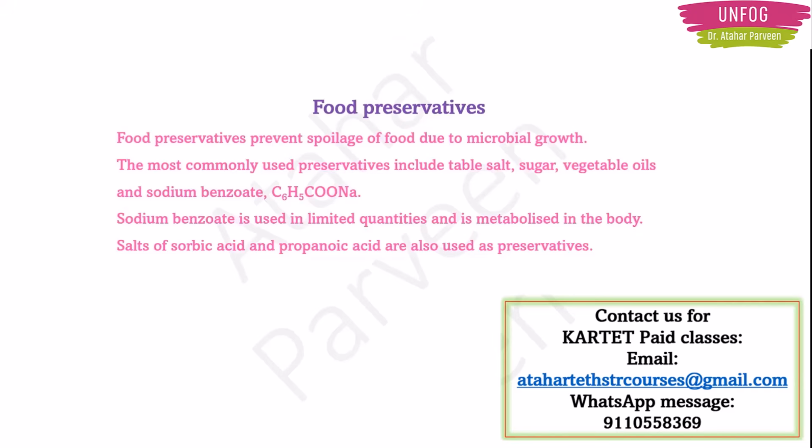Now let's talk about food preservatives. Chemicals are used to preserve food, we also told, right? Now these food preservatives prevent food from spoiling due to microbial growth. Most commonly, what preservatives do we use? We use them in our kitchen also. The common things, table salt is there, sugar is there. See, gulab jamun, you make gulab jamun and keep it for 3-4 days outside. It will not spoil because of the sugar syrup in it.